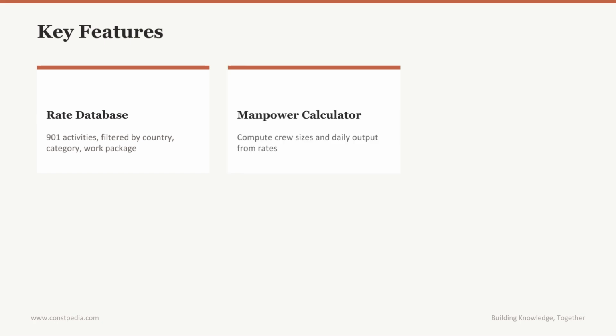The manpower calculator, called Compute on the platform, lets you input an activity, country, quantity, and duration to calculate required manpower, total man-hours, and daily output. It uses the crowd-calibrated rates as its basis, so as rates improve, your calculations improve automatically.